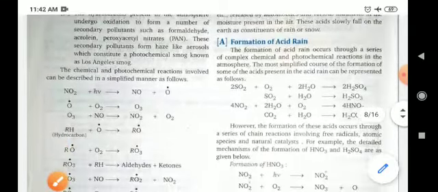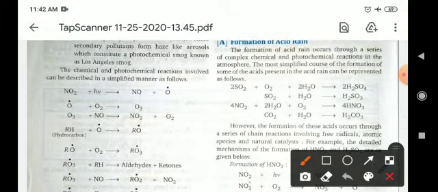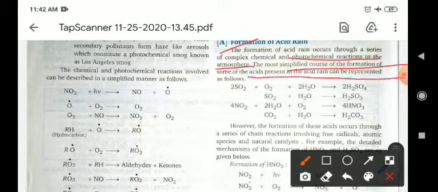Now, formation of acid rain. How does acid rain form? The formation of acid rain occurs through a series of complex chemical and photochemical reactions in the atmosphere. The most simplified course of formation of some important acids present in acid rain can be represented.